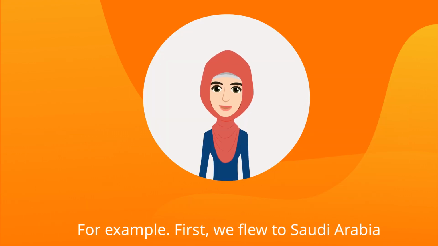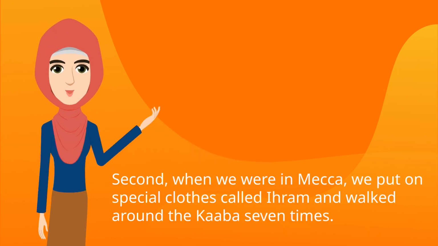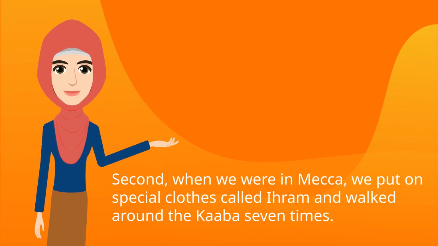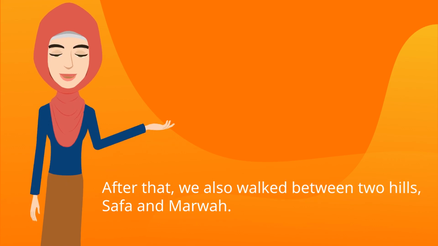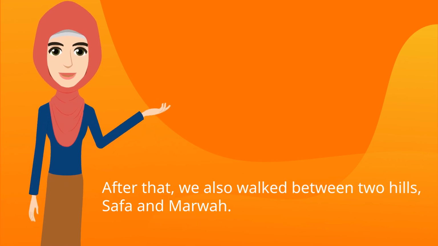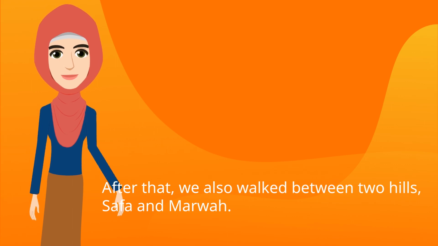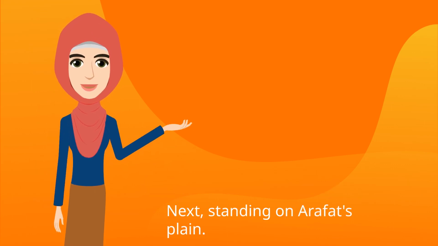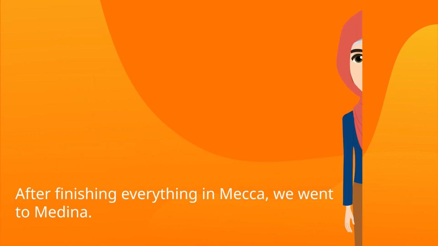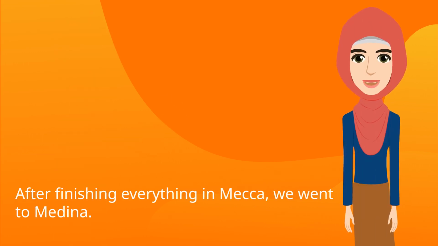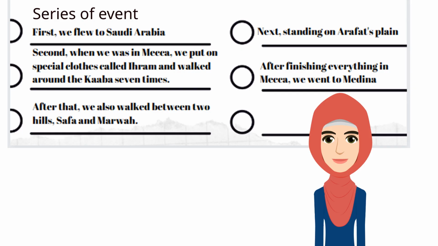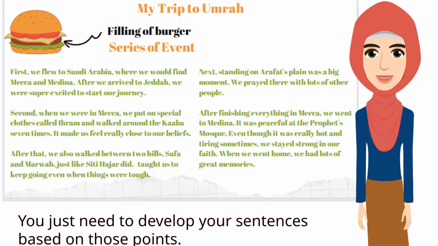For example, first, we flew to Saudi Arabia. Second, when we were in Mecca, we put on special clothes called ihram and walked around the Kaaba 7 times. After that, we also walked between 2 hills, Safa and Marwa. Next, standing on Arafat's plain. After finishing everything in Mecca, we went to Medina. Those five points are the series of events when I did Umrah. You just need to develop your sentences based on those points.